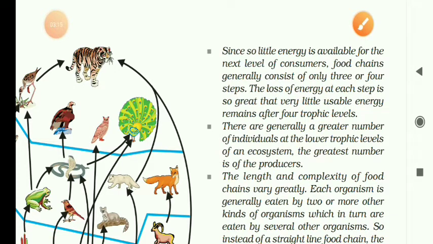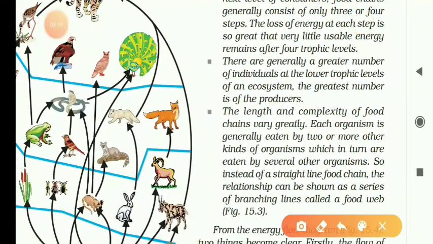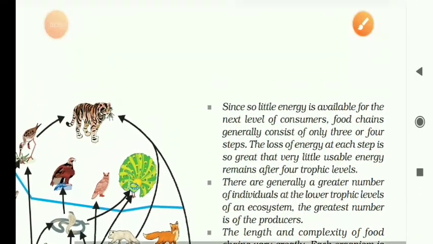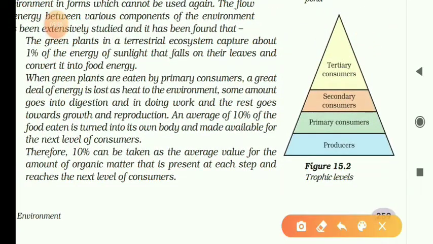There are generally a great number of individuals at the lower trophic levels. That is why this is shown as a pyramid. See, look here now. Here the length is more, here more number will be there, then comes less, then finally very less.